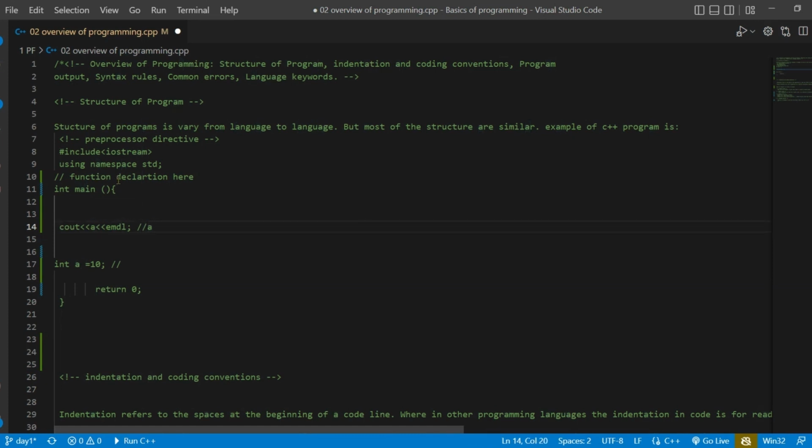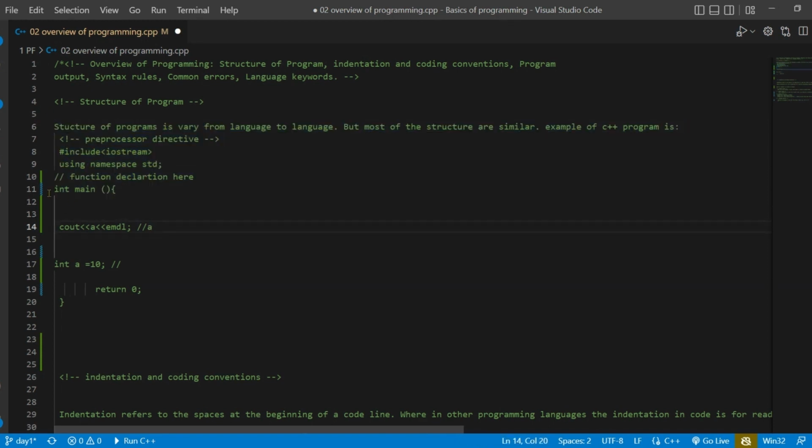In simple terms, forget all about it, but the main thing you have to remember is that this statement is printing a on the screen. So when the compiler reaches this line, the compiler will say, okay, I am going to print a, but where is the a? Where is the a in the program above the statement?